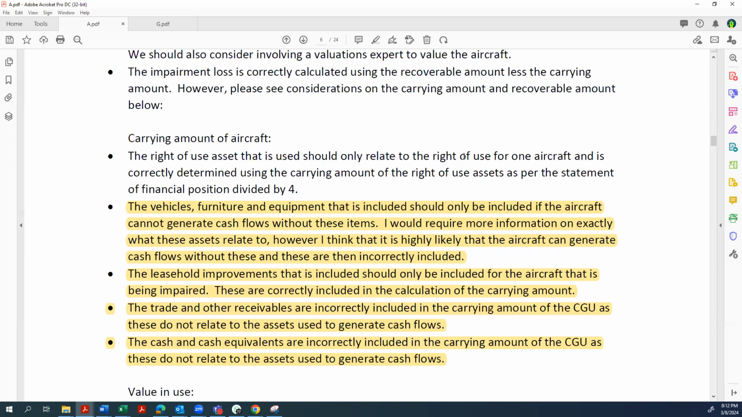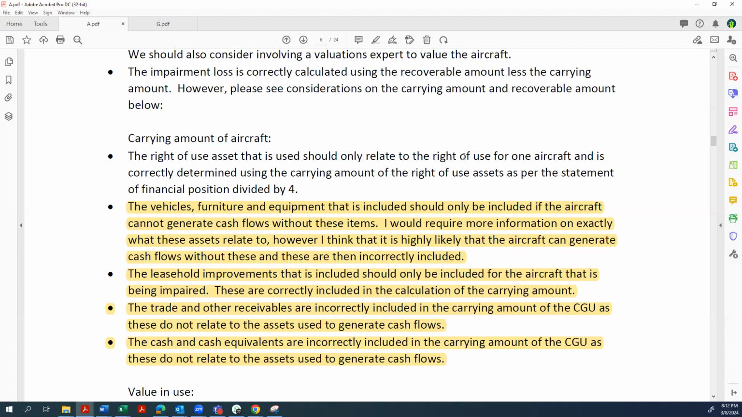However, I think that it is highly likely that the aircraft can generate cash flows without these, and these are then incorrectly included. Then they say leasehold improvement that's included should only be included if it relates to the aircraft that is being impaired, these are correctly included in the calculation. Trade receivables are incorrectly included in the carrying amount of the CGU, as these do not relate to assets used to generate cash flows. And then they have the same comment for the cash and cash equivalents.